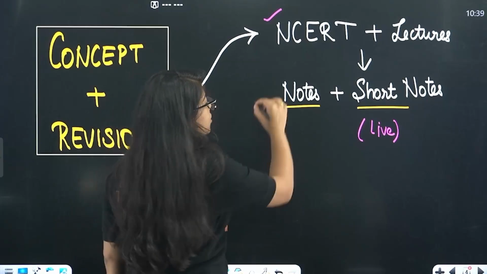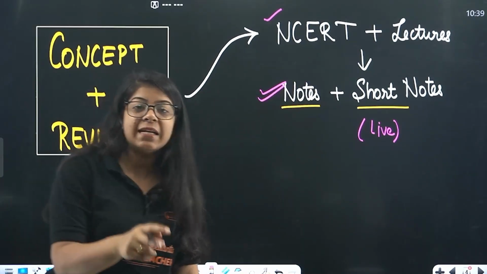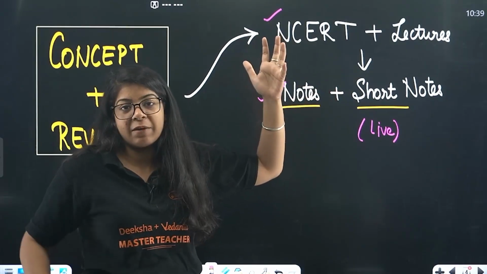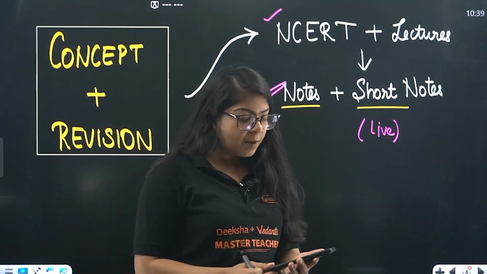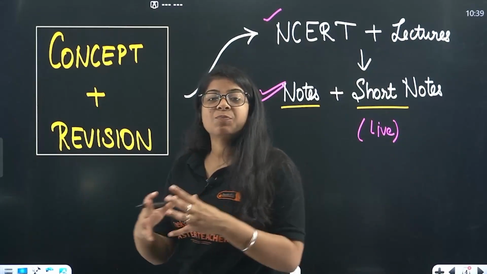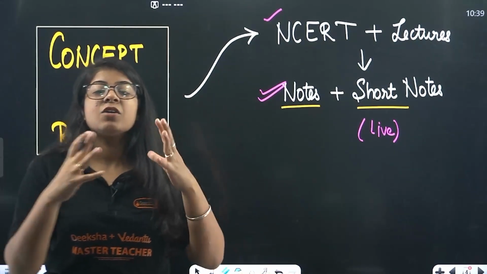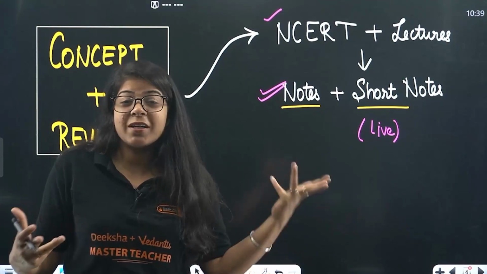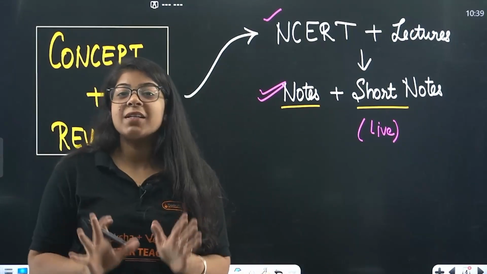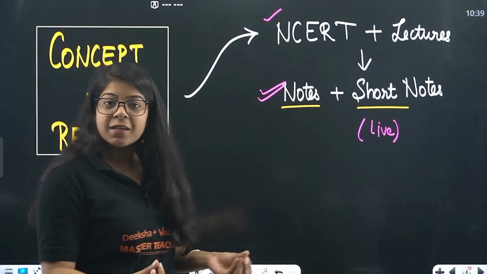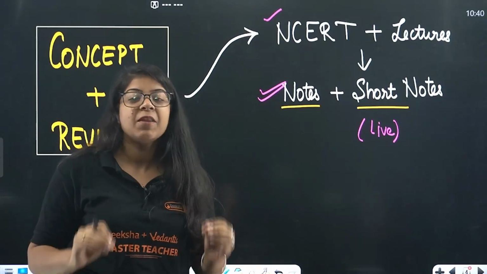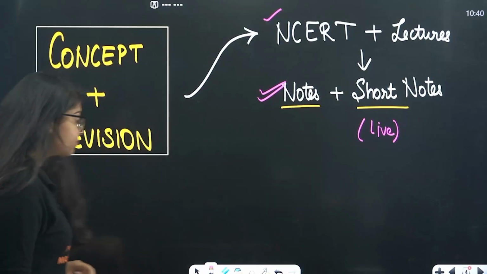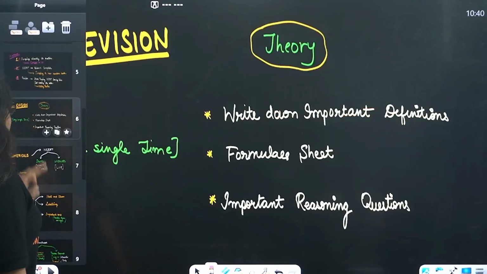Right? So make notes and short notes, so that when you come for the second revision, you don't have to go to NCERT line by line. You can't read NCERT line by line every single time, right? You have to be very careful about whatever you do in this particular session, in this particular year, so that you can get good marks. Okay, that's important. That's still important to live in this world, in this society. Marks are important, but that does not mean we ignore the concepts. We love science. That's the first thing. That's our priority. Then we understand science. Then we understand how to get marks in science. Three steps.